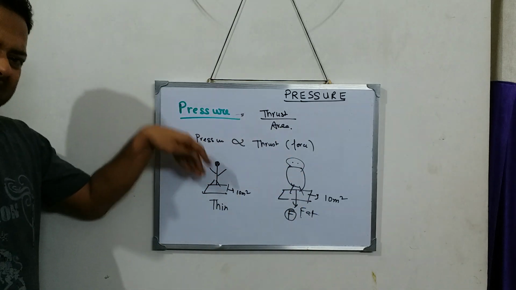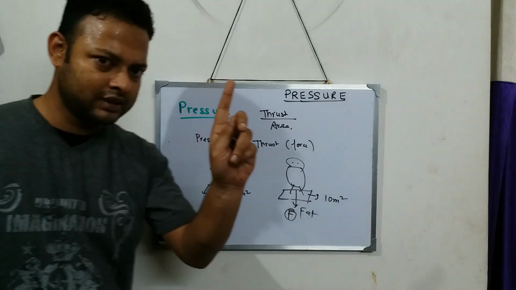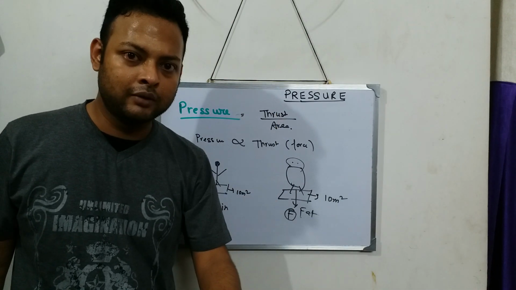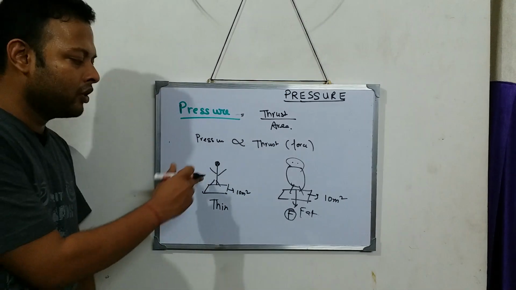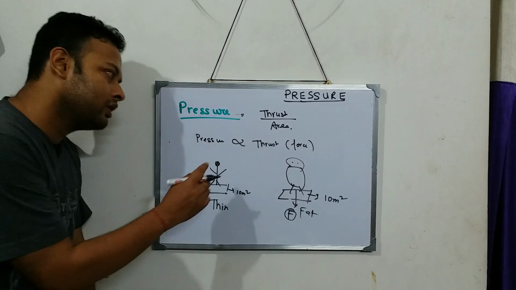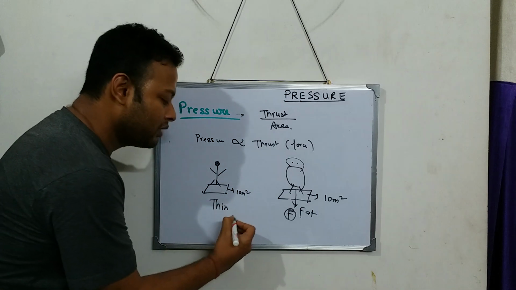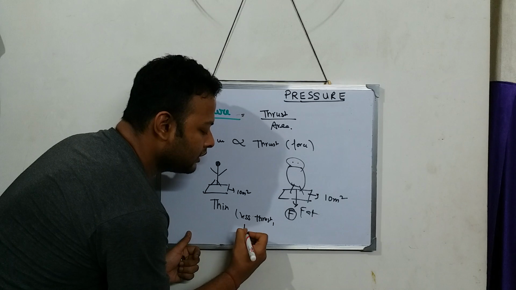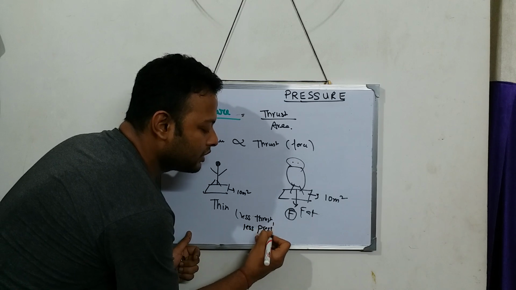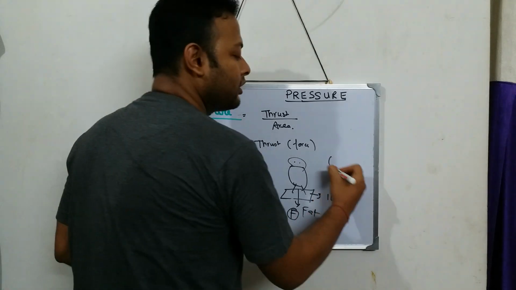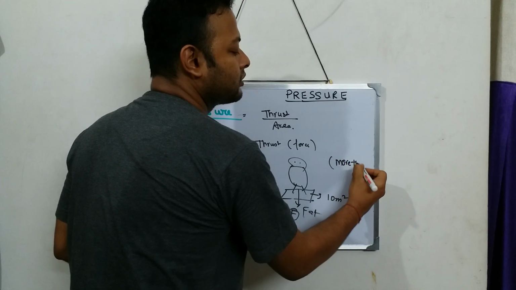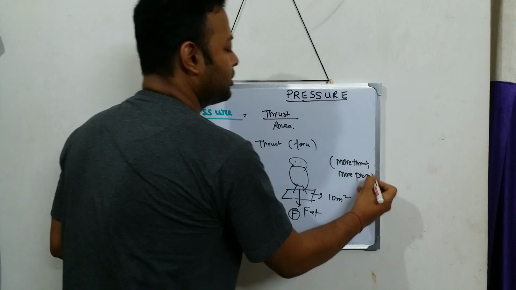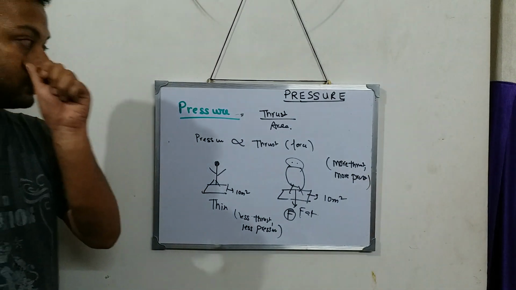Over here, less thrust, thin person, very thin person. So less force will be applied by the boy on the ground. So thin boy, less force will be applied on the ground. So less thrust, and over here what happens? Less thrust, less pressure. Over here, more thrust, more pressure. So pressure depends on thrust and area.